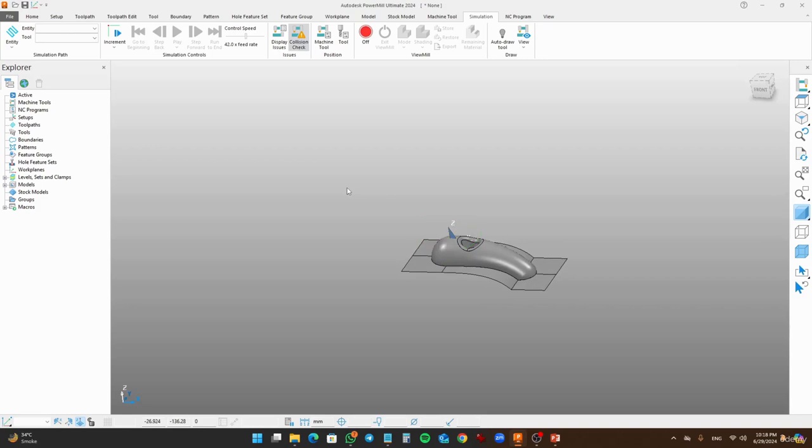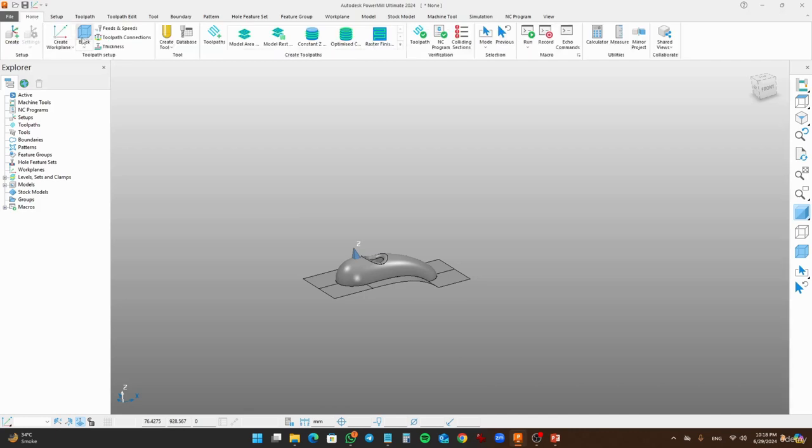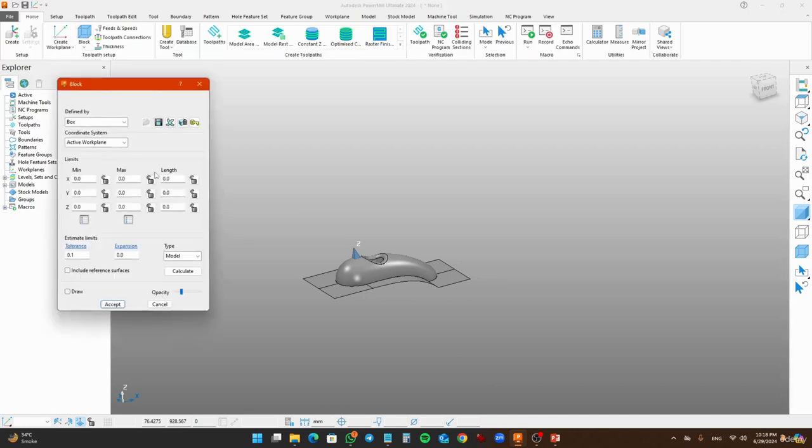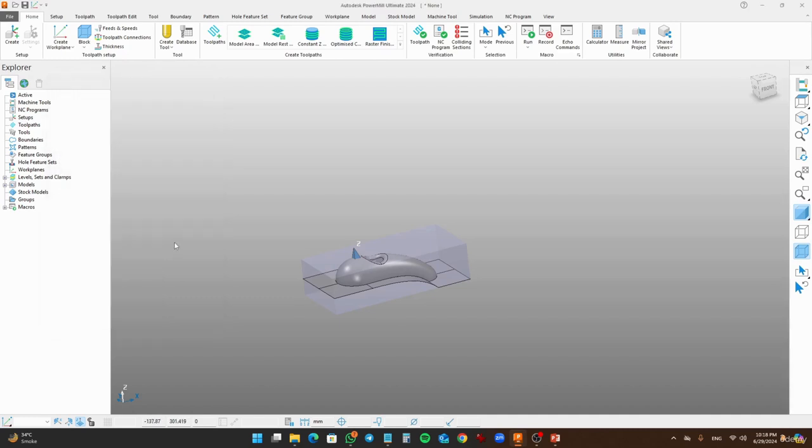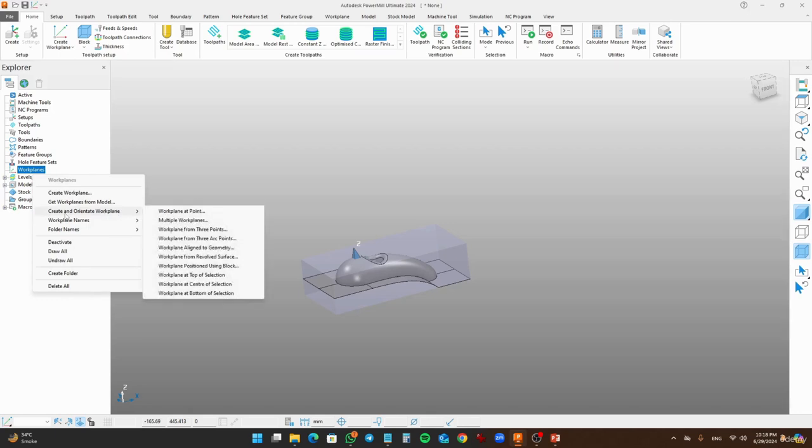Here we have a surface and a model already. I'm going to create a block for that, because I'm going to apply the roughing strategy first. Calculate it. Okay, accept. Just go and create a work plane for that. Create work plane, orientated according to the position using block.